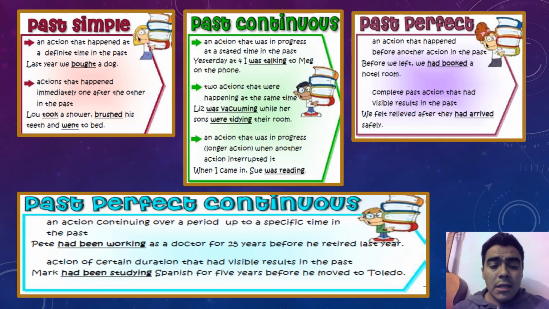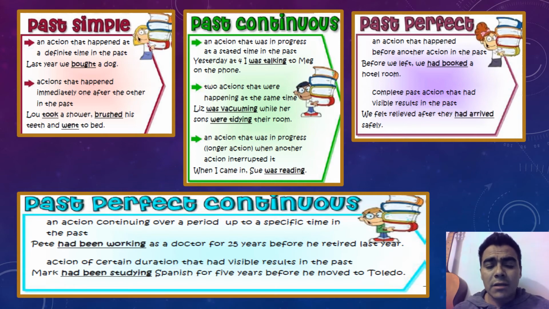And then the past perfect continuous is also used to mention an action continuing over a period of a specific time in the past. Okay, we have an example. He had been working as a doctor for 25 years before he retired last year. In this case, the past perfect continuous mentions an activity that is in progress, and the time is specified because of the for that we have there.